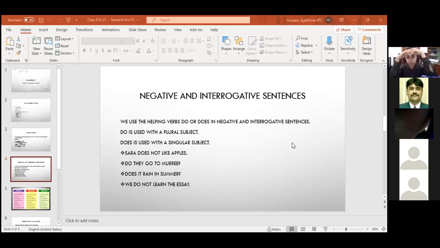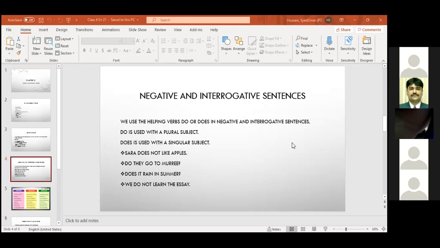So beta, I'll repeat again. Simple present tense tells about our daily routine, habits, universal truth. We put first form of verb. In this tense, we add s or es only with a singular subject. The helping verbs are do and does. Drill this thing in your mind. Do comes with a plural subject. Does comes with a singular subject. Do with a plural, does with a singular.